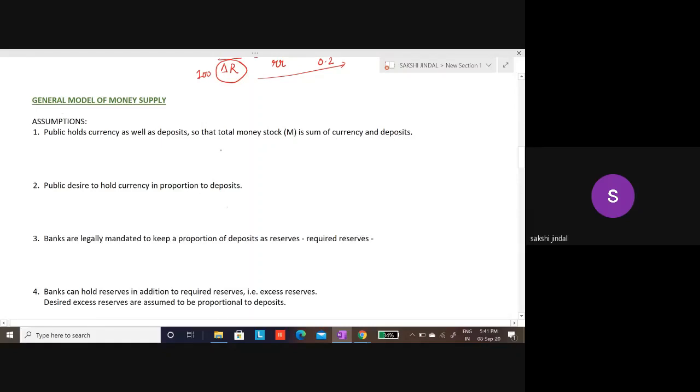So I am writing that M is equal to C plus D, where M is money stock or money supply, C is currency, and D is my overall deposits. Here I am not relaxing the assumption that demand deposits are the only deposits. I'm not considering time deposits in this model. So this is my first assumption.